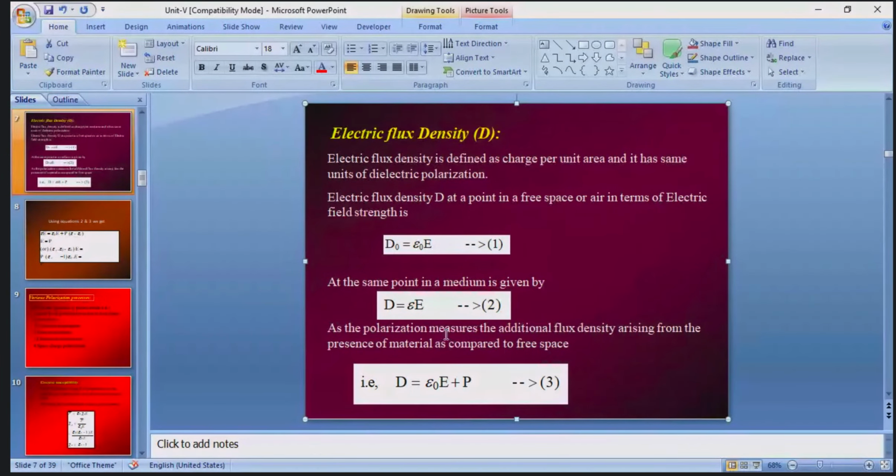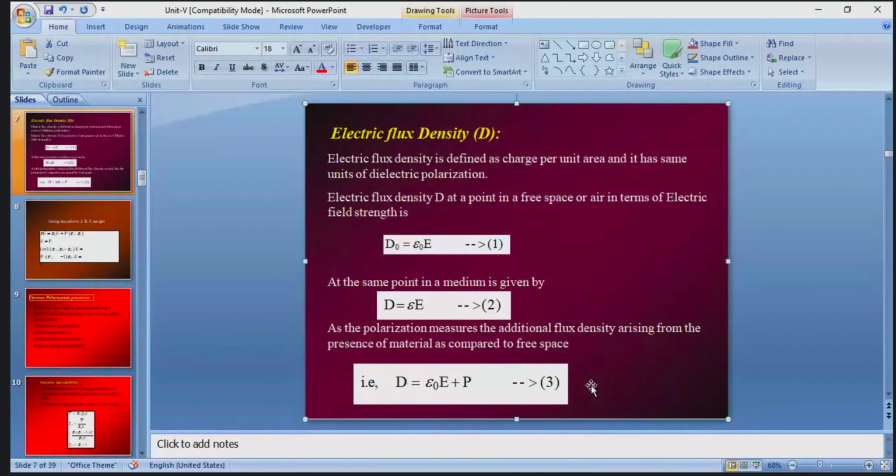Here, the polarization measures the additional flux density arising from the presence of the material as compared to free space. So the electric flux density is written as D is equal to epsilon naught E plus P. This is equation number 3.